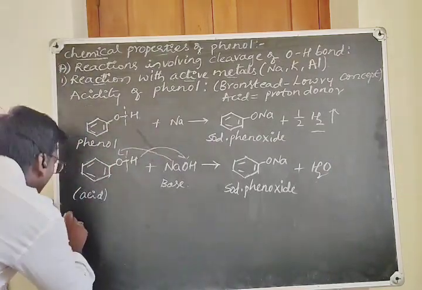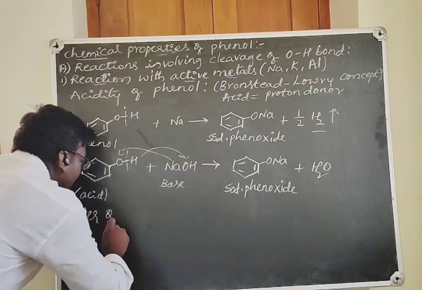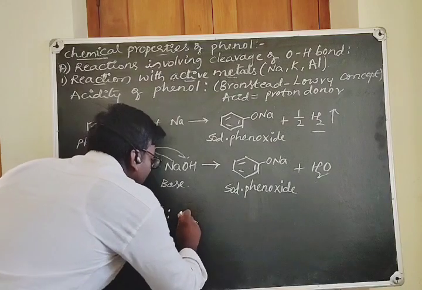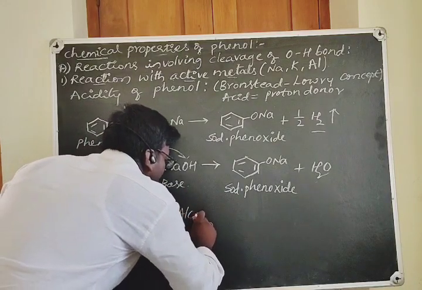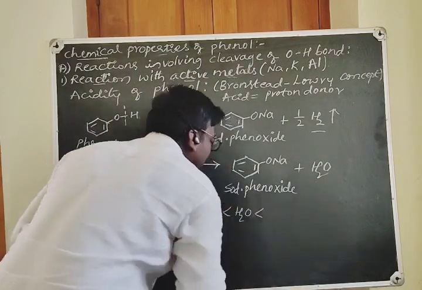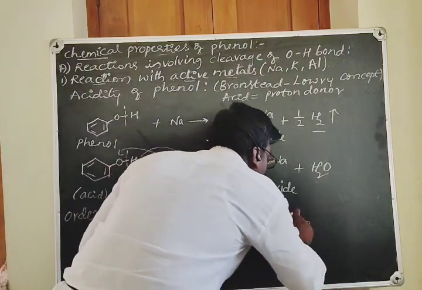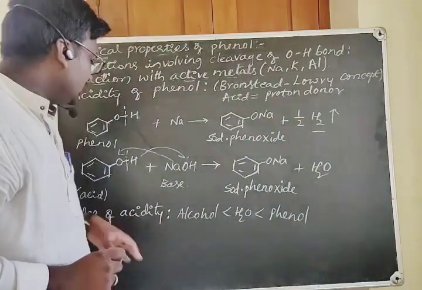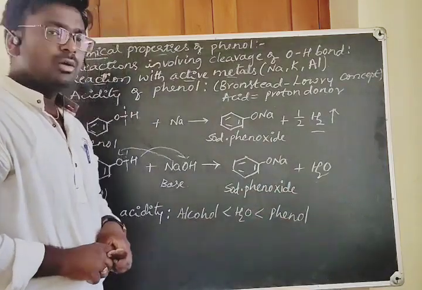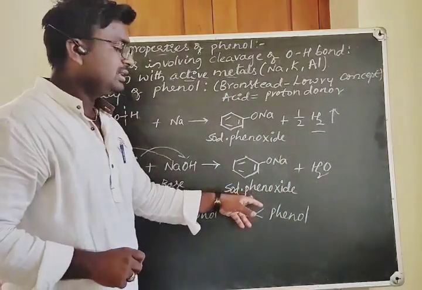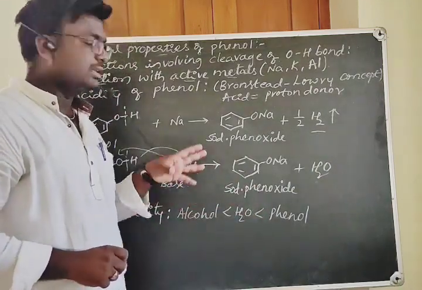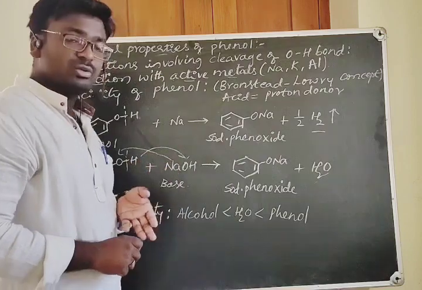Let's take the order of acidity. Alcohols are less acidic than water, and water is less acidic than phenol. So when you compare the acidity of alcohol, water and phenol, phenol is the most acidic, because of the stable phenoxide ion formed during the reaction with sodium metal or sodium hydroxide.